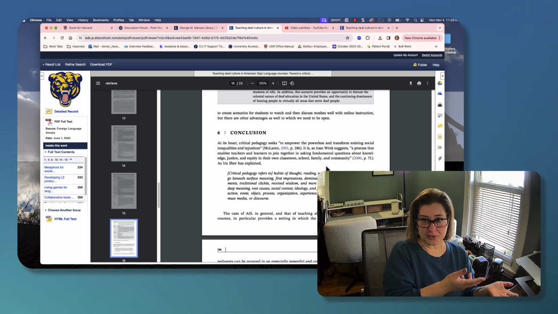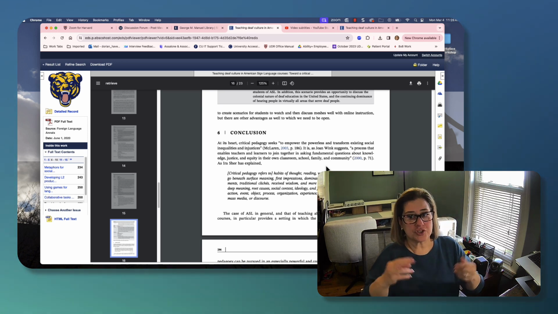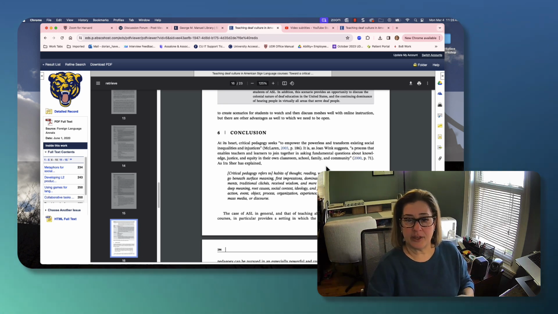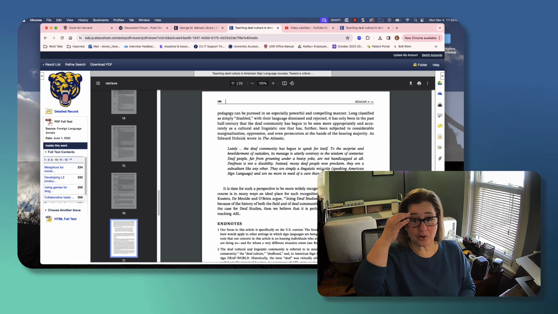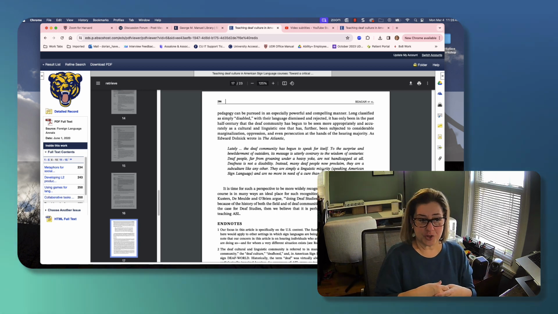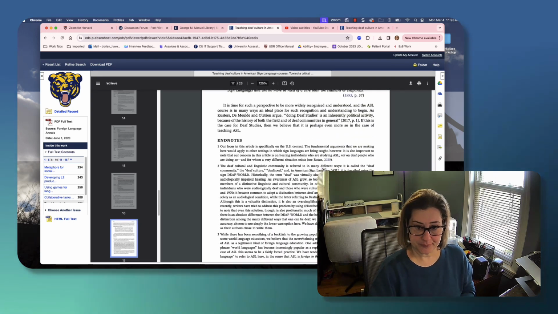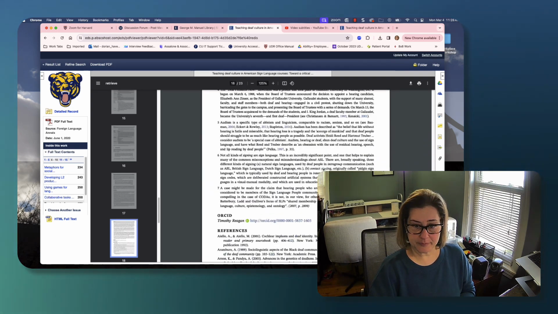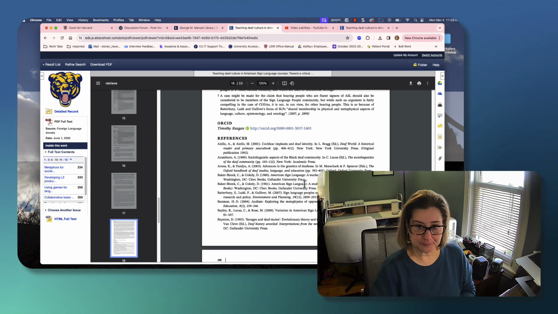problem that they established. And they're going to say, in other words, so again, critical pedagogy, blah, blah, blah, blah, blah. And here's why we needed to do this. And then they're going to say, and so as you can see, this is why we need to do this. And this is why it's so important. And then they have their own references.